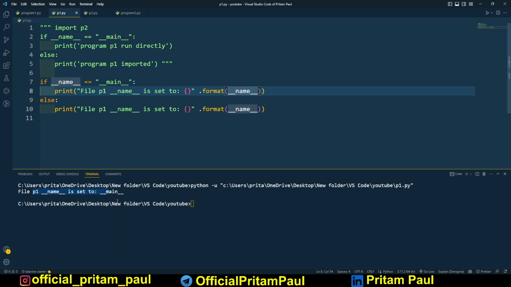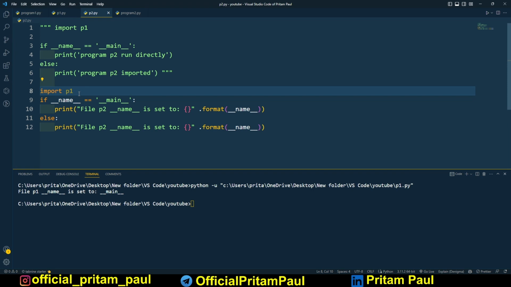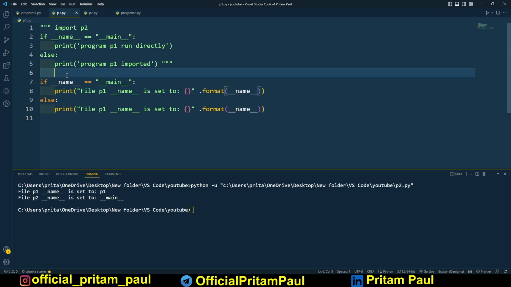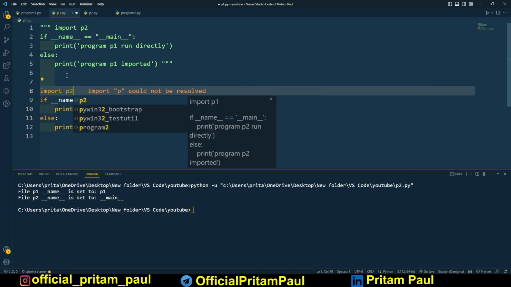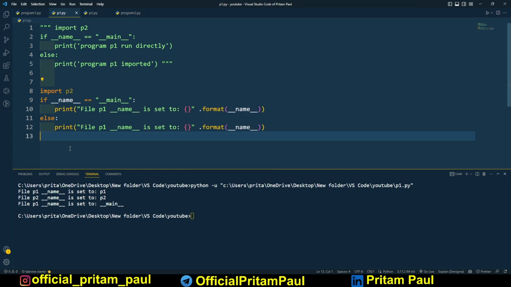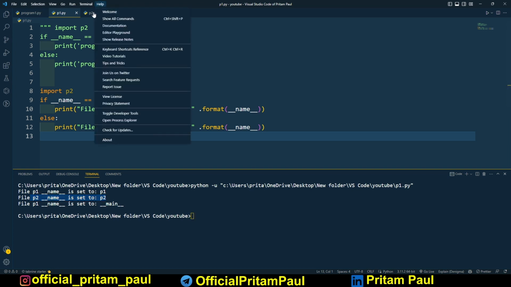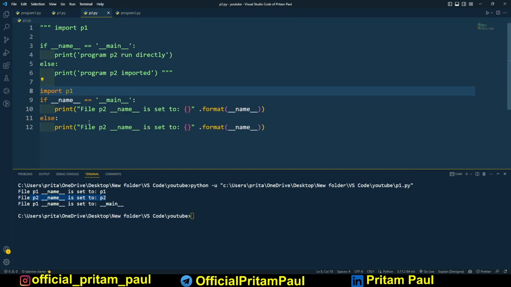If I run it, you can see p1 name has been set to main, but when I am importing p1 into p2, okay, it is going to be that. Now here if I import p2 and then run, you can see p1 name is set to main, p2 name is set to p2 because the else statement has been executed here. So in this way it is happening.